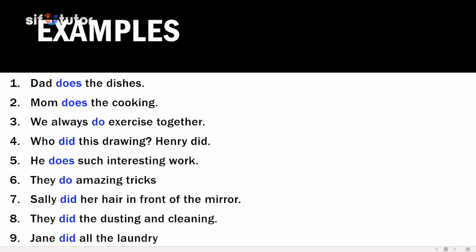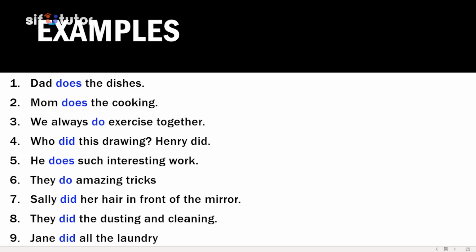So some examples of sentences. Like the first one, Dad does the dishes. In this case, we see that dad is equivalent to the pronoun he. And since we know that the pronoun he uses does, we will apply does in this sentence. So it will be Dad does the dishes. The same exact rule applies to the second sentence, Mom does the cooking. And in the fifth sentence, he does such interesting work.